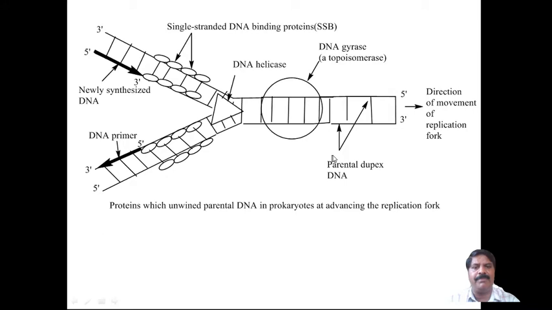This is the circular form, and this is nothing but the parental duplex DNA. This is the direction in which the movement of replication takes place, the direction of movement of the replication forks. The protein which unwinds parental DNA in prokaryotes advances the replication forks. This is the diagram detailing the process of DNA replication.